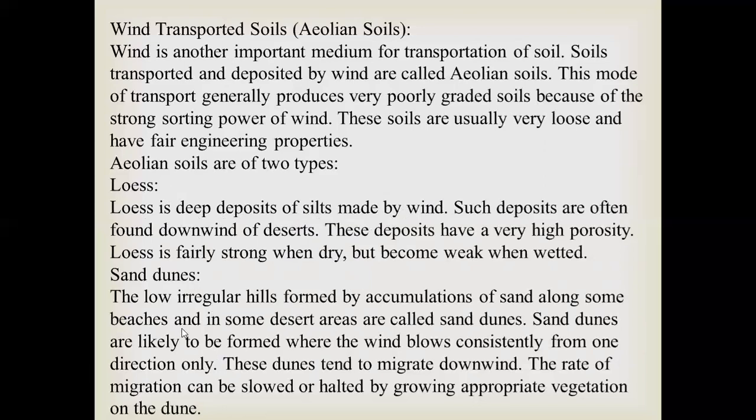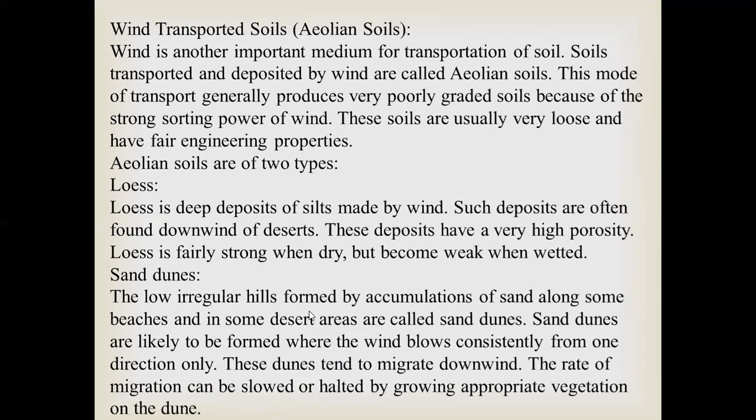Second type of wind transported soils are sand dunes. The low, irregular hills formed by accumulations of sand along some beaches and in some desert areas are called sand dunes. Sand dunes are likely to be formed where the wind blows consistently from one direction only. These dunes tend to migrate downwind. The rate of migration can be slowed or halted by growing appropriate vegetation on the dune.